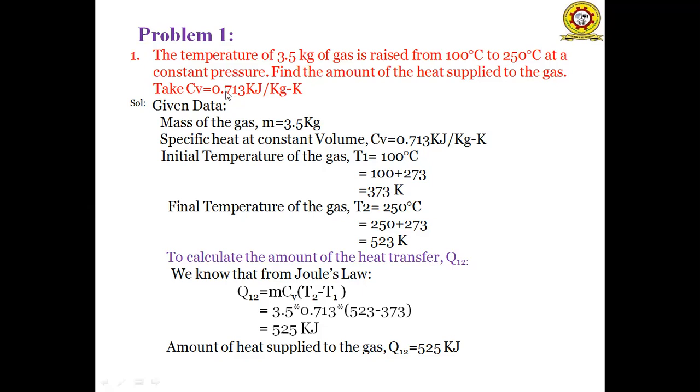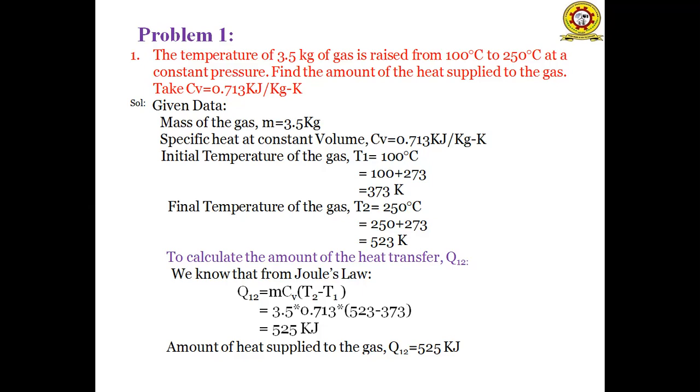Take Cv, the specific heat at constant volume, as 0.713 kilojoules per kg Kelvin. So this is the problem. In the given data, the mass of the gas m is equal to 3.5 kg. Specific heat at constant volume Cv is equal to 0.713 kilojoules per kg Kelvin. Initial temperature of the gas T1 is equal to 100 degrees centigrade. We have to convert degrees centigrade to Kelvin, so 100 plus 273,